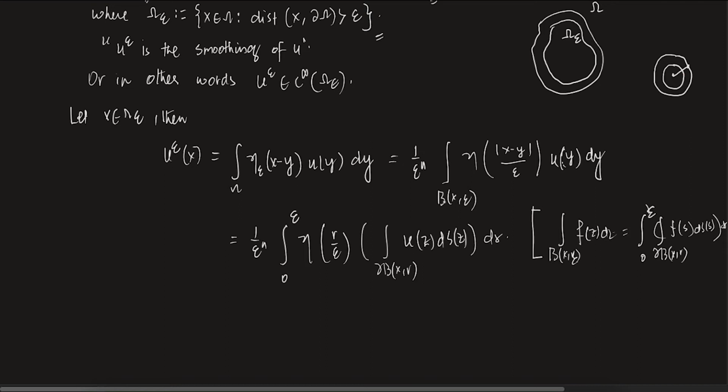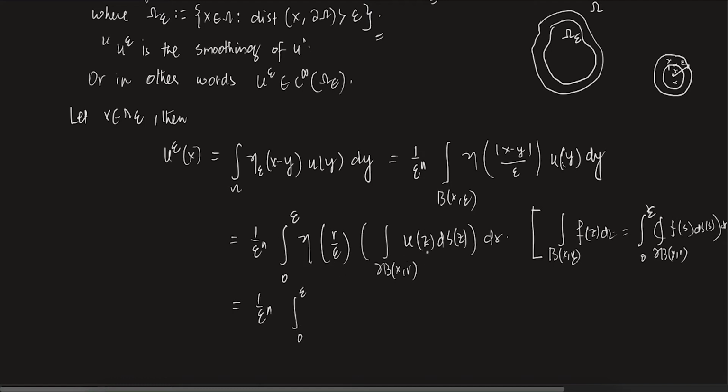Think of this as epsilon, and this is any arbitrary r. This r varies between 0 and epsilon, so r can be here, here, here. For a fixed r, this is x, the center, and y is here, so x minus y is r. That is why I just put eta of r by epsilon, and again the integral over this ball, u of z, dS of z, dr. Clear?